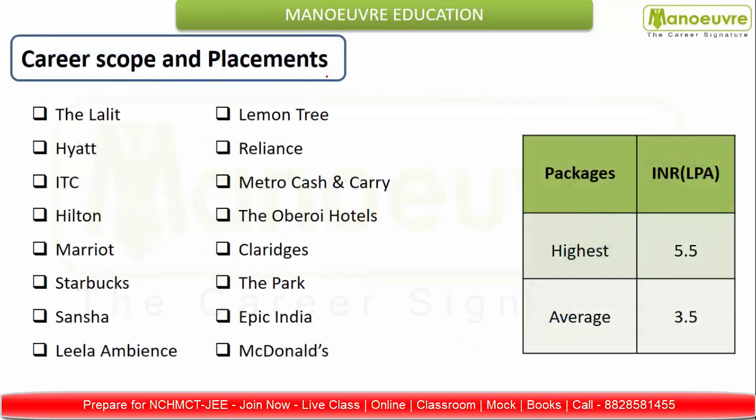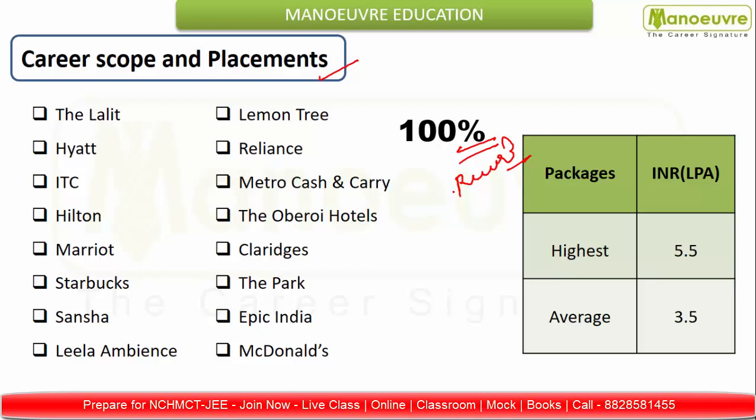Now moving further, the best part is the career scope and the placement. If you are in IHM Pusa or you are targeting IHM Pusa for your hospitality studies, don't worry about the placement, because it has a 100% placement record. It has the tradition of 100% placement for so many years. So friends, आपको चिंता करने की कोई बात नहीं.